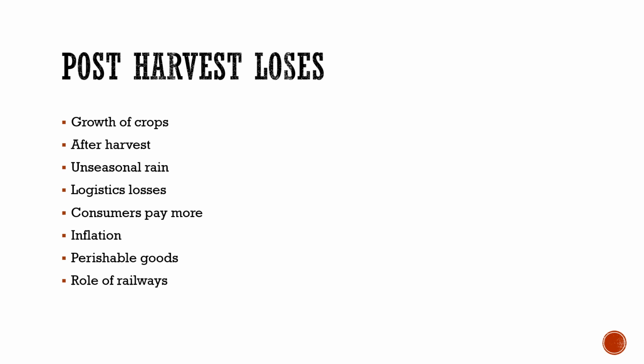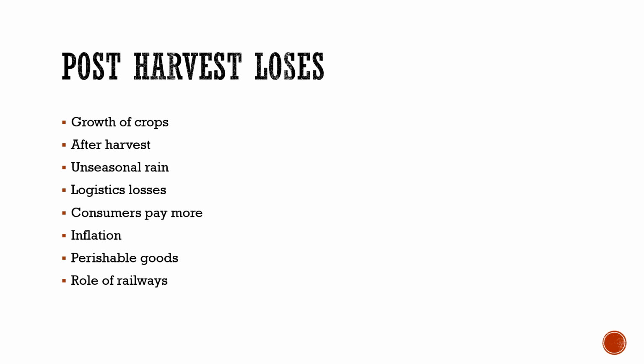सो दीज पेरिशेबल गुड्स अगर ये फॉर एग्जांपल 1 kg होगा तो पहुँचते पहुँचते customer तक it will only, मतलब कि सिर्फ 1 पाव रहेगा, बाकी सारा खराब हो जाएगा इसमें। सो टू रिड्यूस दिस टाइम, पहली बात टू रिड्यूस द कॉस्ट, सो देयर द रोल ऑफ द रेलवेज कम्स। If railways are used for the transport of these perishable goods or any crops of the farmer, it will definitely reduce the time period, it will reduce the cost of the logistics, and definitely will reduce the harvest losses for the farmer itself, and it will definitely help in increasing the income of the farmer, and definitely it will have its role in controlling the inflation. So this was about the post-harvest losses.